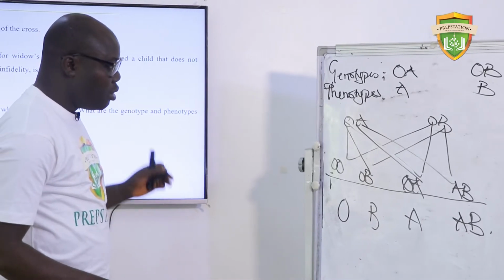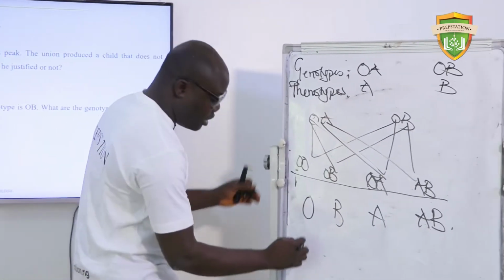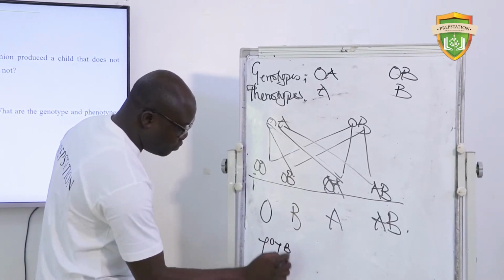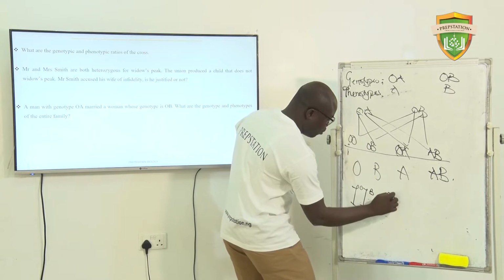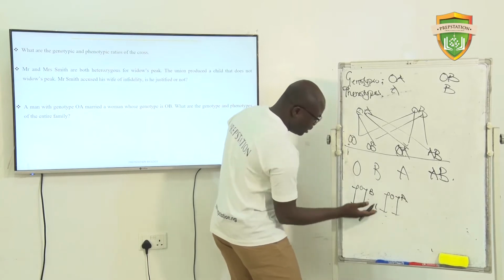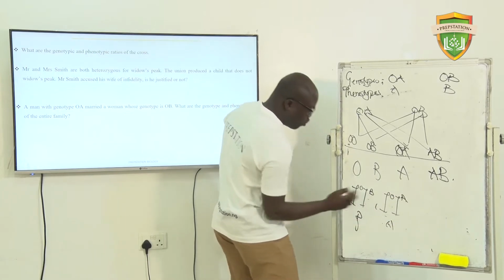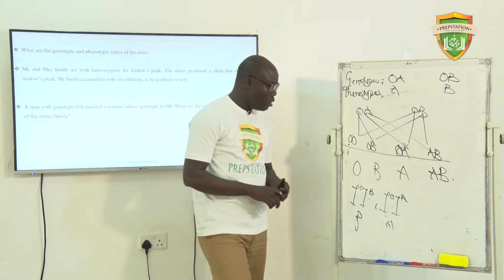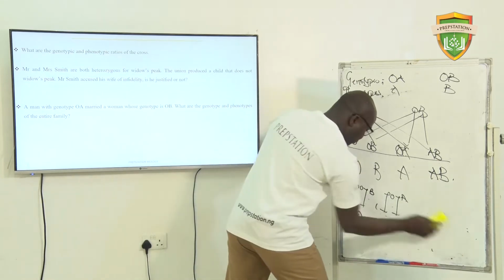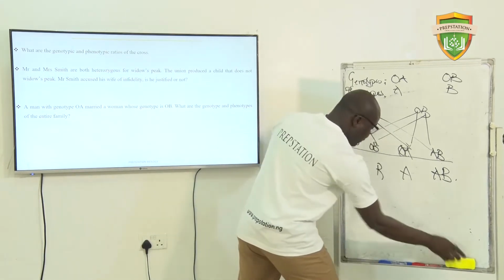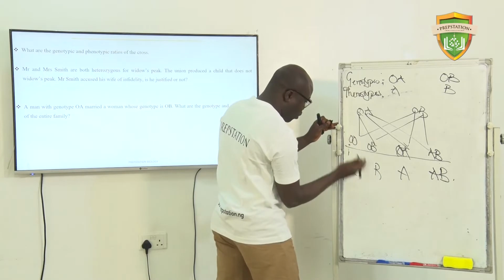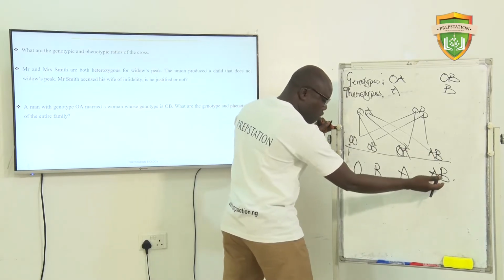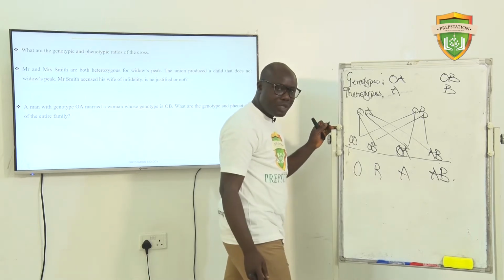Stay with me, please. Most times, it may not be written like this. They can use what we call immunoglobulin O, immunoglobulin B, or immunoglobulin O, immunoglobulin A. This one is B, this one is O. I don't know if I'm going too deep. But for clarity's sake, just take it like this: OO is O, OB is B, OA is A, then AB, you have to write the two of them. Are you getting me now?